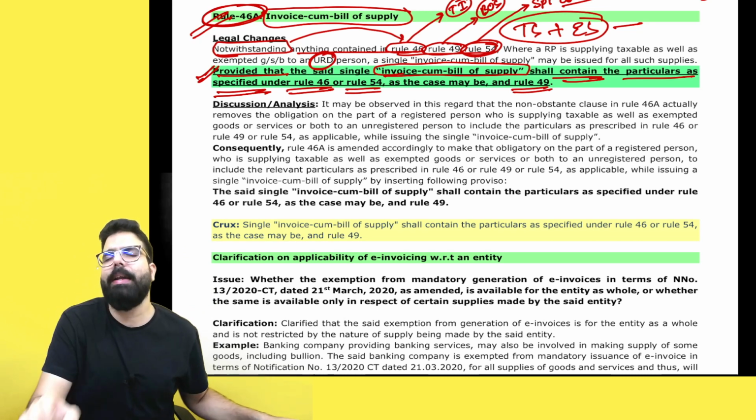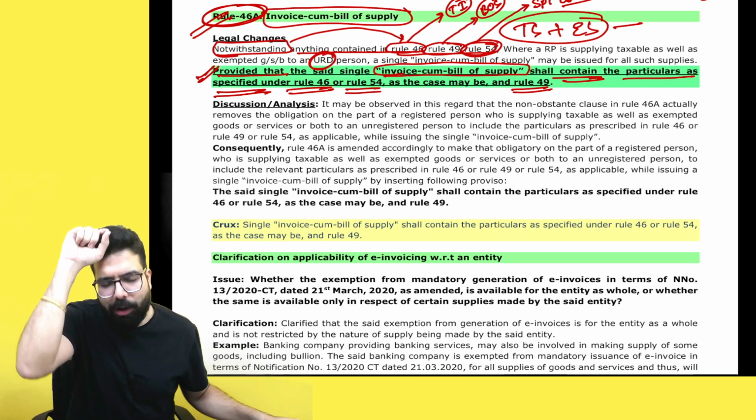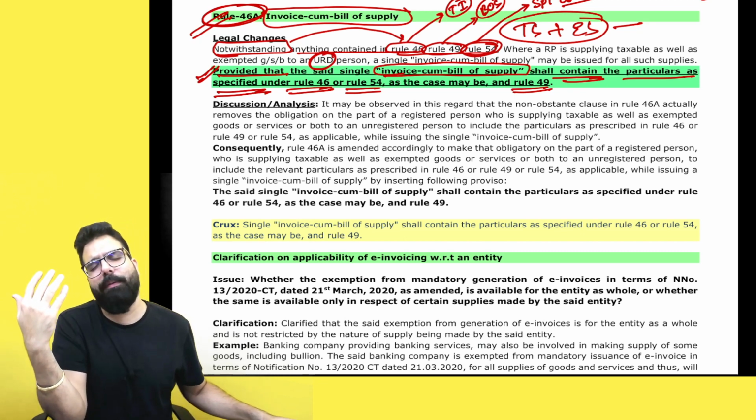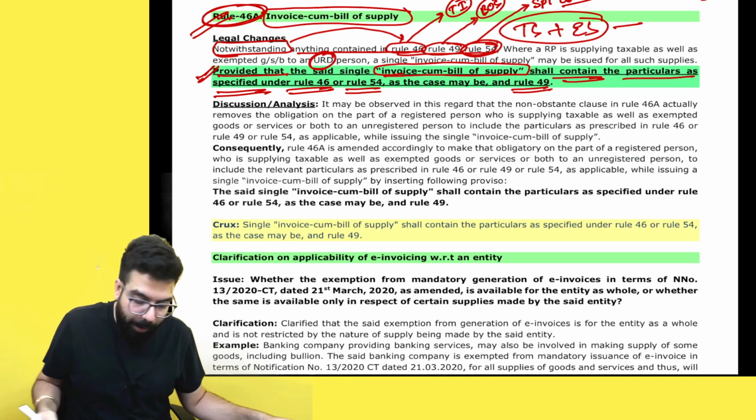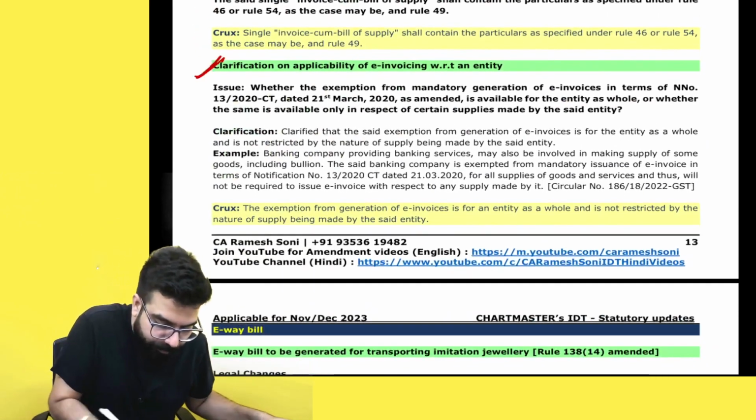When you are making a tax invoice cum bill of supply, that should contain the details as told in rule number 49 or rule number 46 or rule number 54. Total amendment. Chalo, let's go ahead.